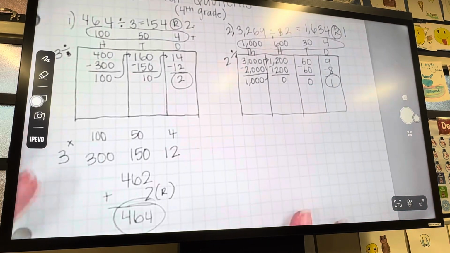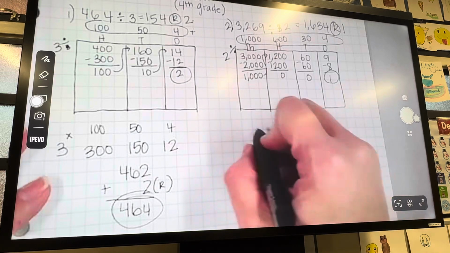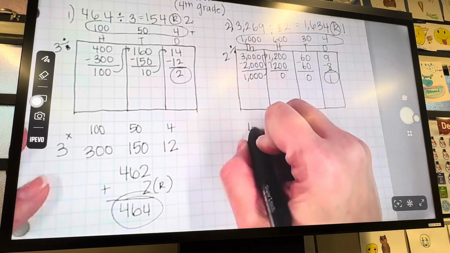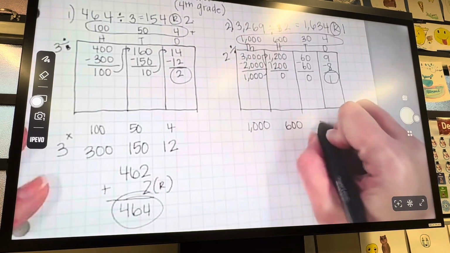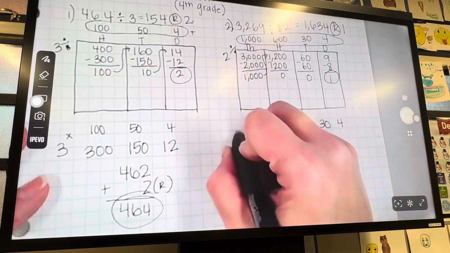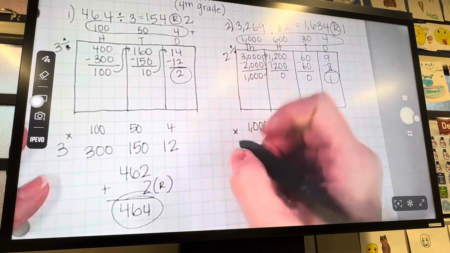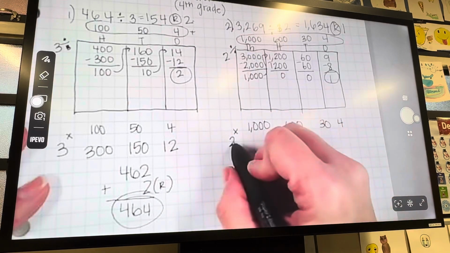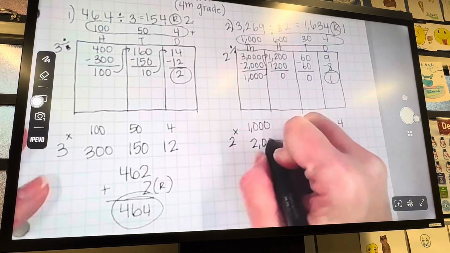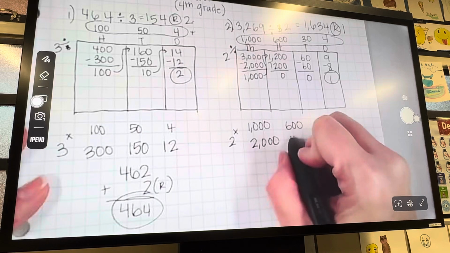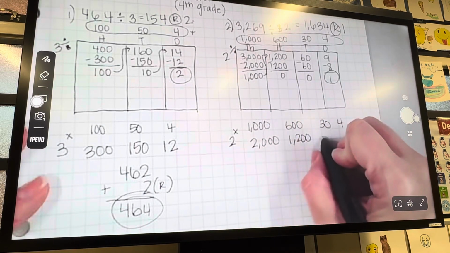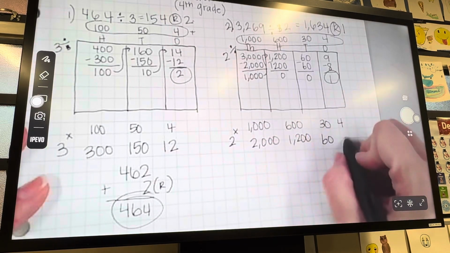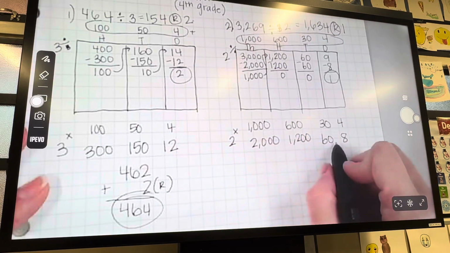Again, if we wanted to check our answer, we could. So we'll decompose 1,634 times 2, because that's what we were dividing by. 2 times 1,000 is 2,000. 2 times 600 is 1,200. 2 times 30 is 60. 2 times 4 is 8. Okay, so then we add those together.